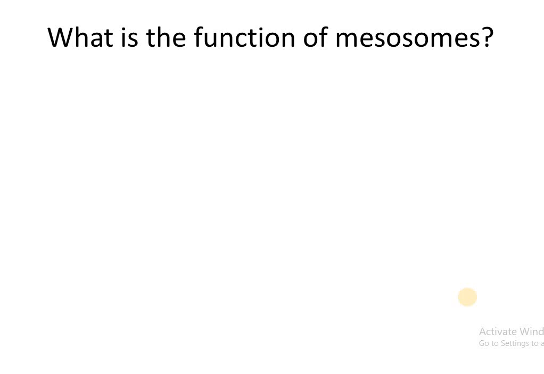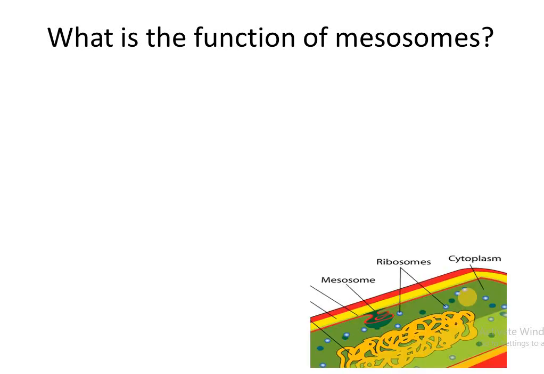What is the function of mesosomes? Here the picture shows the mesosomes. They aid in cell division, by cell wall formation during cell division, chromosome replication, or act as a site for oxidative phosphorylation. So what is the function of mesosomes?